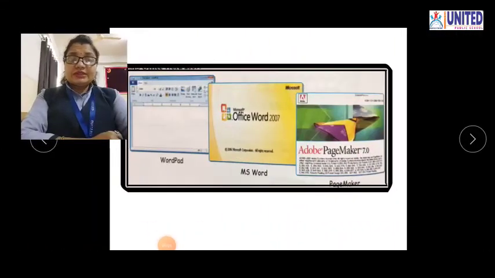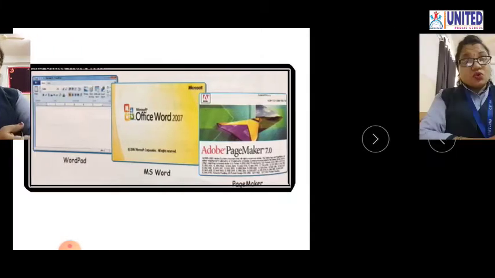So students, let us see these pictures showing different application software to type the text. That means these are the pictures of word processors. See, this is the WordPad window, this is MS Word, and this is PageMaker. So by using these you can type the text or you can do word processing.